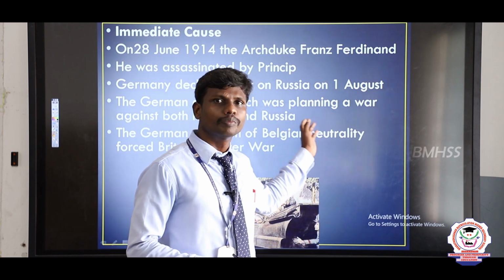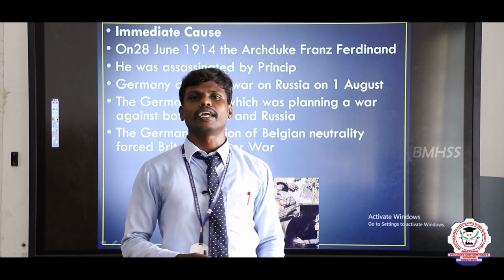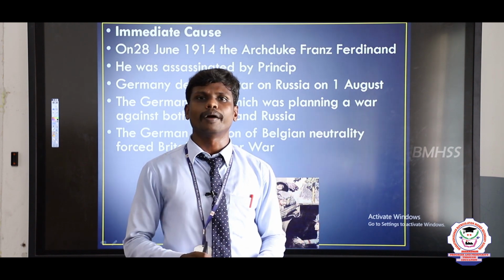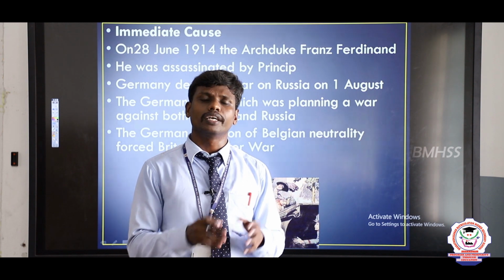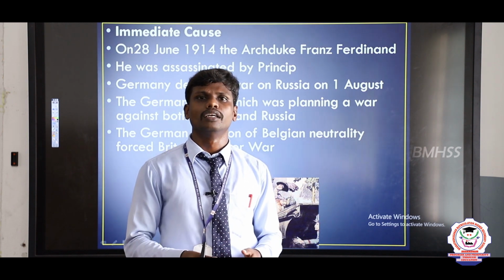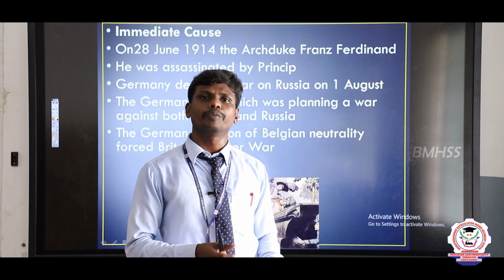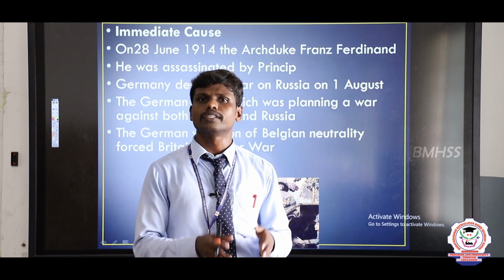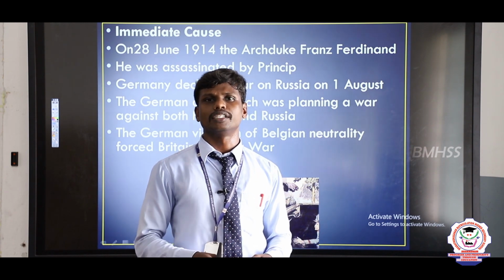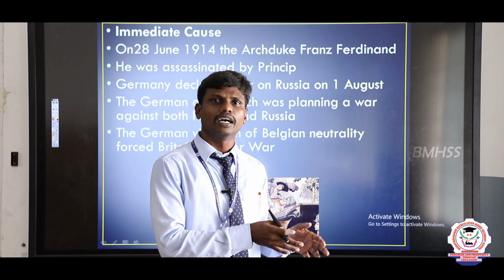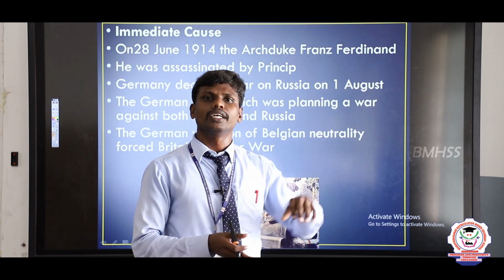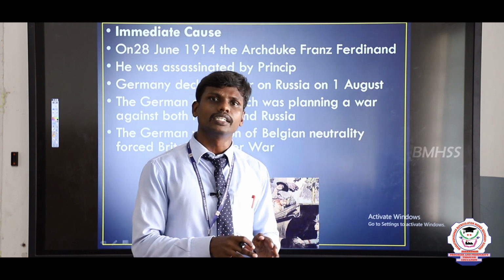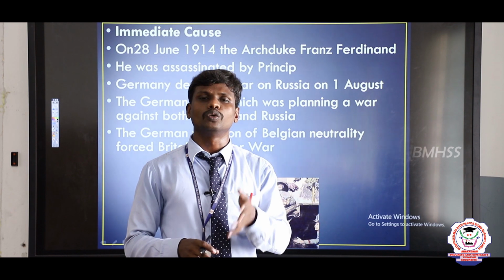Germany started declaring war against Serbia. At that time, Russia started supporting Serbia, so Serbia got protection from Russia. So Germany started to attack Russia automatically, and at the same time started attacking France. Why? Because France is a good friend of Russia. While attacking Russia, Germany thought that it was also going to be attacked. So it started to attack both countries, France and Russia, together.